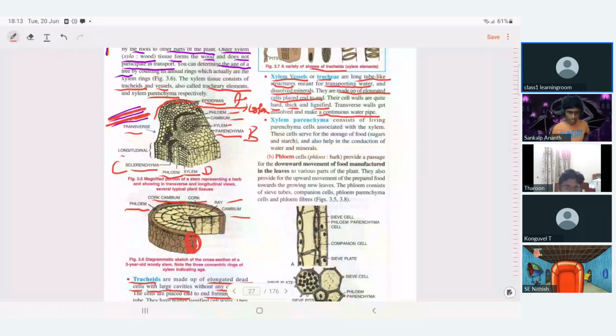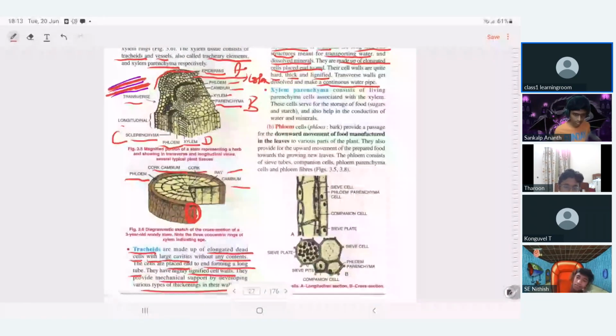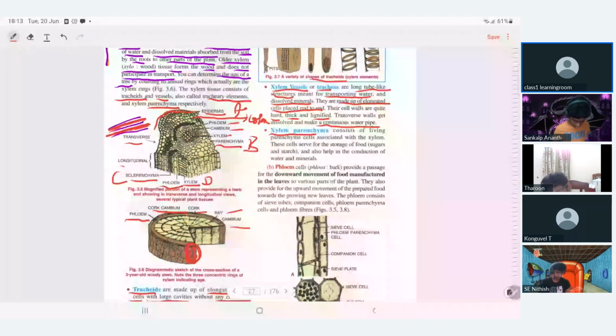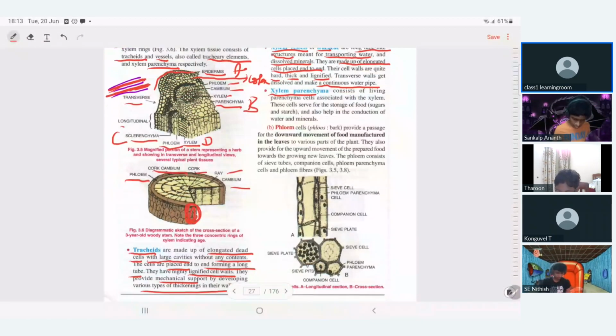Now, xylem parenchyma. This is living parenchyma. Tracheids and vessels are dead, but xylem parenchyma contains living cells. What is the function?